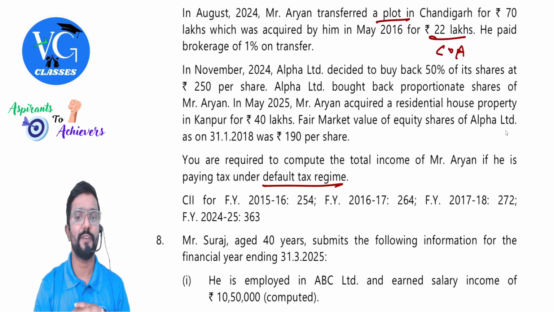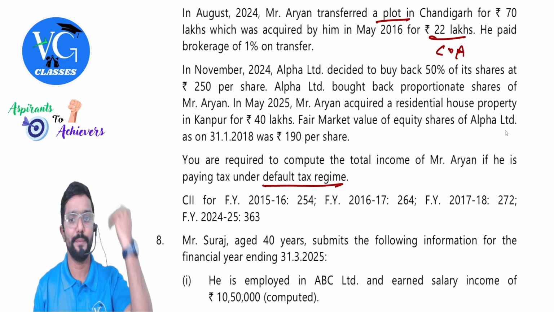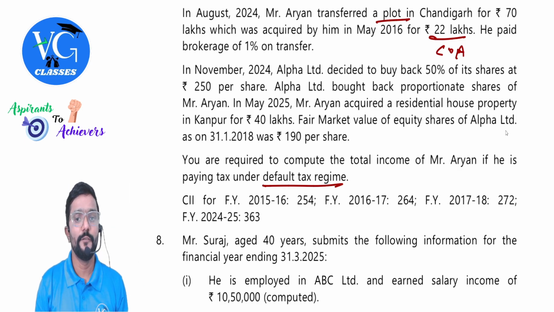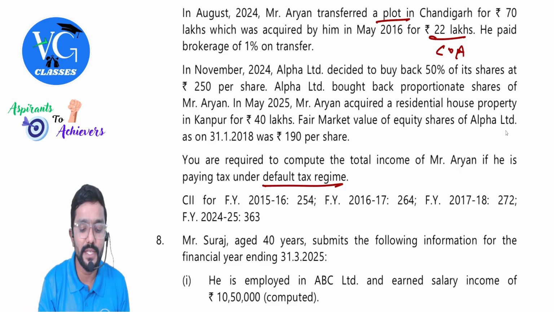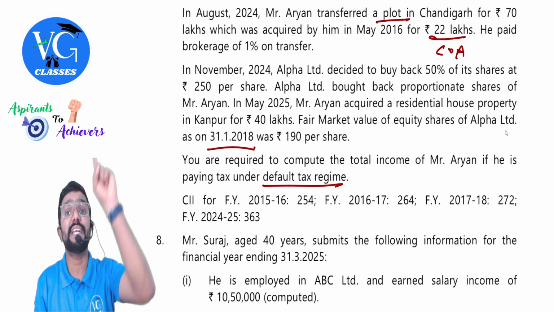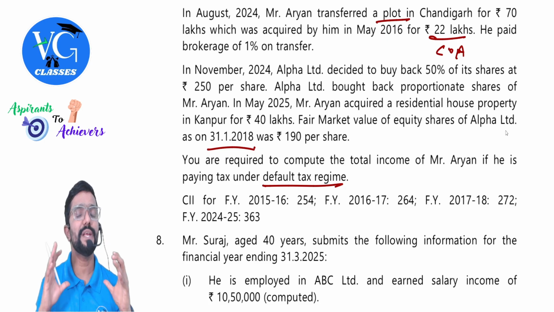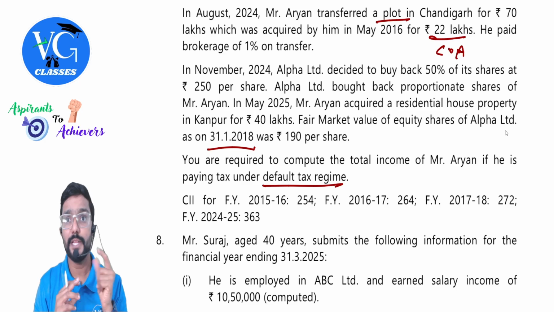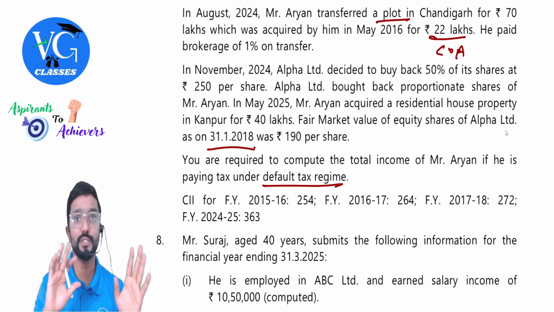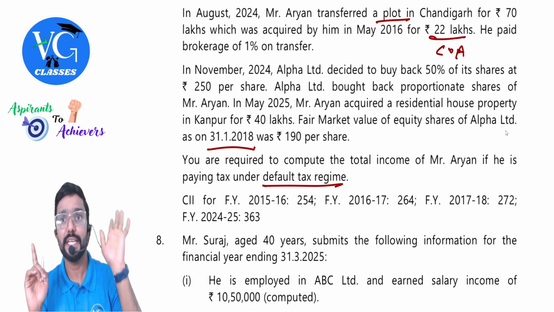Yes. In May 2025, Mr. Aryan acquired a residential house property in Kanpur for 40 lakhs. He purchased a new residential house. Fair market value of equity shares of Alpha Limited as on 31st January 2018 was 190 per share. Guys, when they give this itself, you should understand you need to consider it under 112A to compute what? Cost of acquisition. When you are computing long-term capital gain under section 112A, indexation is not available, irrespective of the date of transfer, whether it is before 23rd July or after 23rd July. No indexation. Rate will change, but indexation is not available.